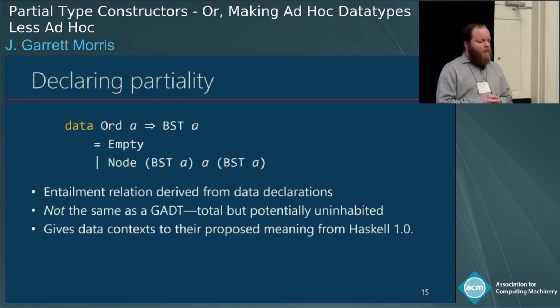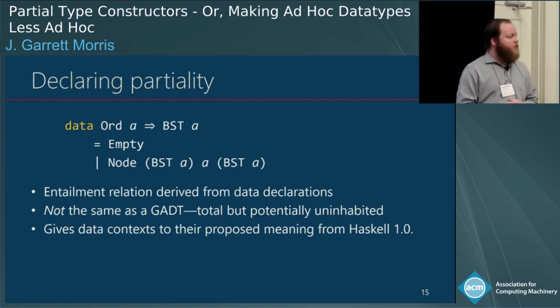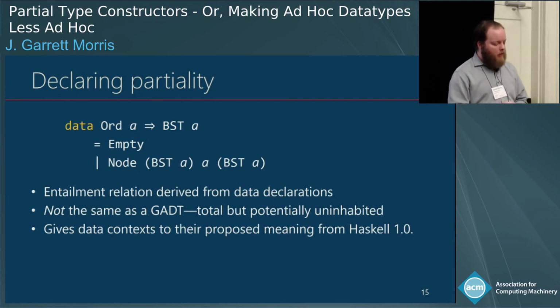How do these things come about? Well, we'll just repurpose context and data declarations to do what they were always supposed to do, right? If you have a data declaration, Ord A implies BST A, then we'll derive the rules for the at predicate from this. And I do have to point out this is not the same as a GADT, right?